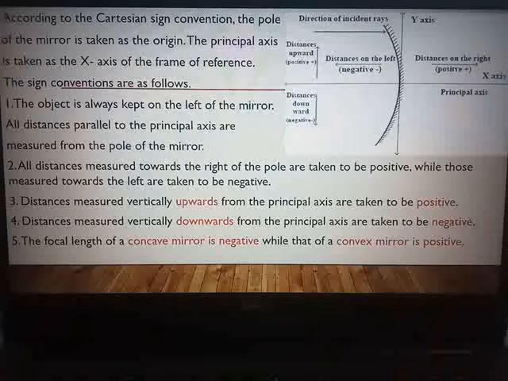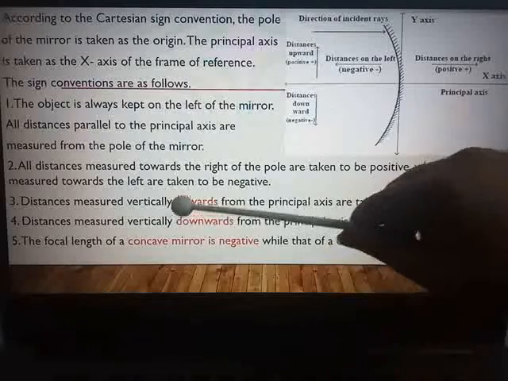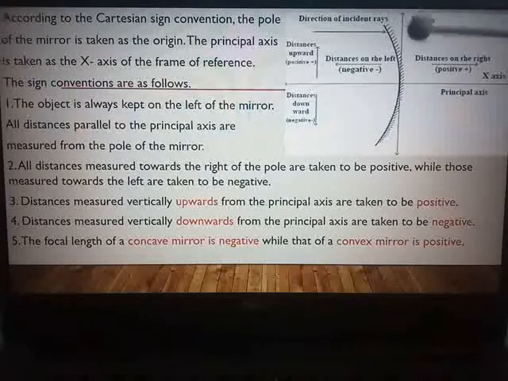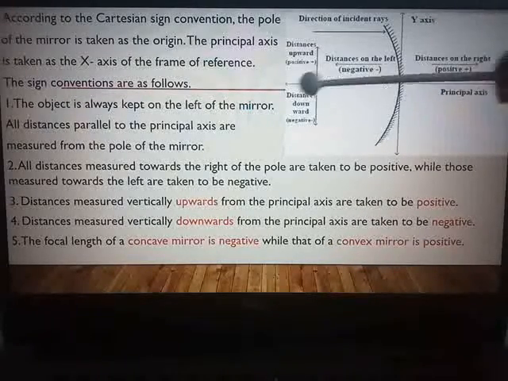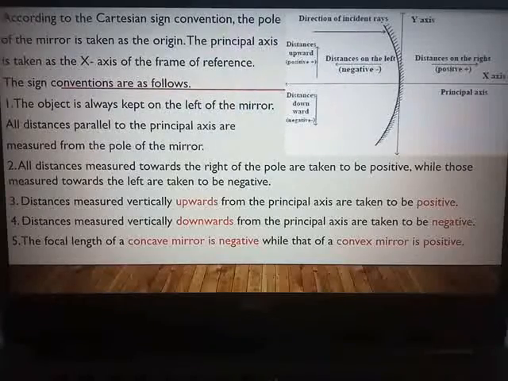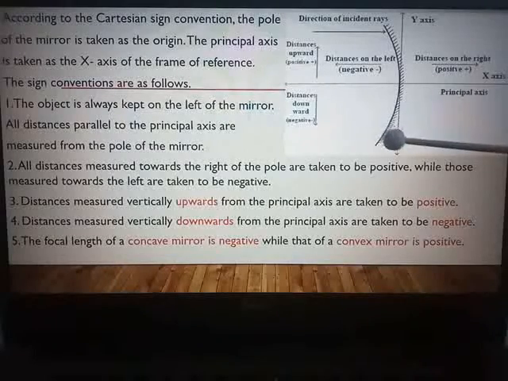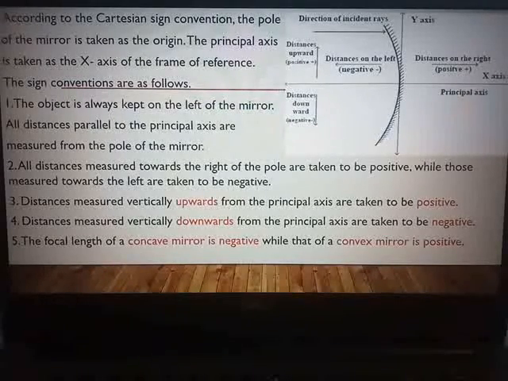All the distances measured towards the right of the pole are taken to be positive, while those measured towards the left are taken to be negative. Distances measured vertically upwards from the principal axis are taken to be positive. Distances measured vertically downwards from the principal axis are taken to be negative.